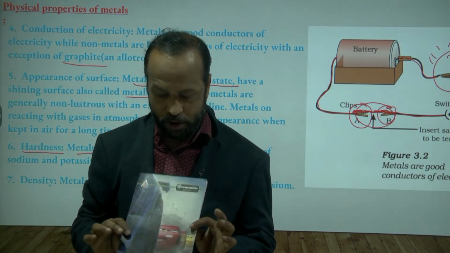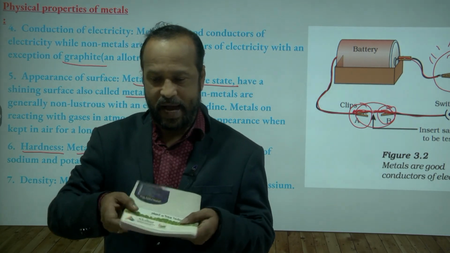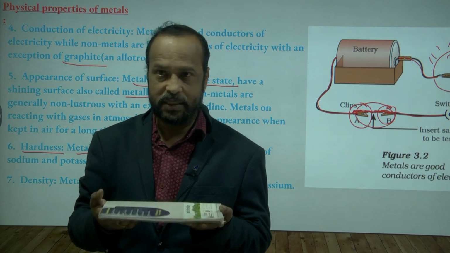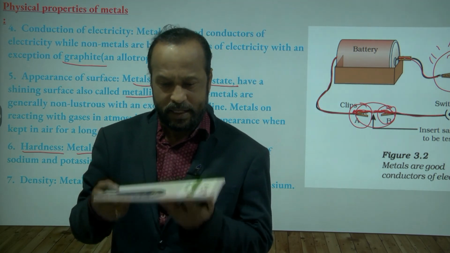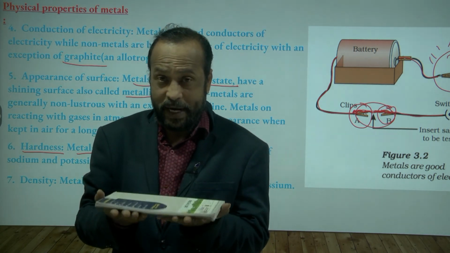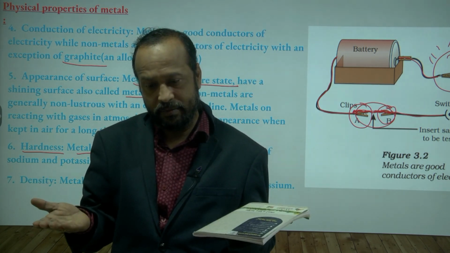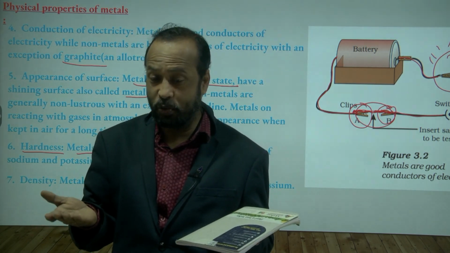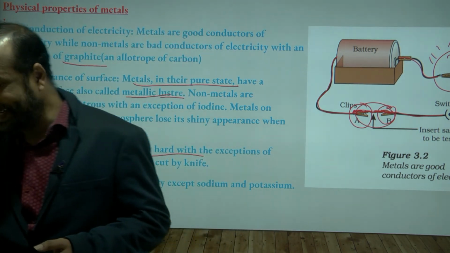How much is the book's length, breadth and height, meaning thickness? In the same way, I will take a metal plate of the same size. Will both have the same weight? No. Which one will have more weight? Metal will have more weight, and that is due to its density.